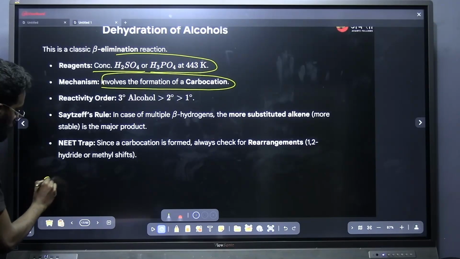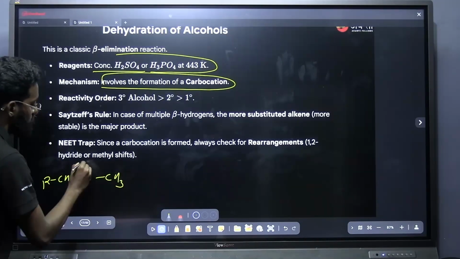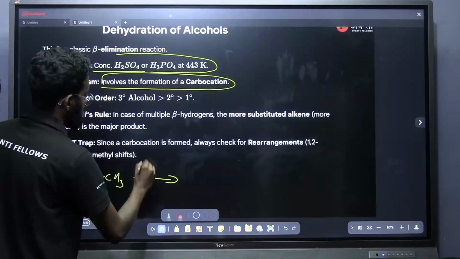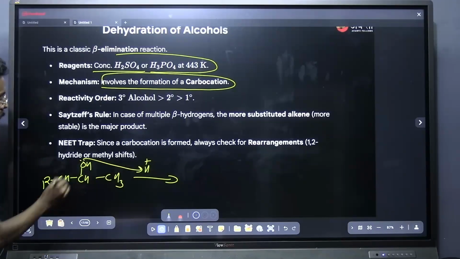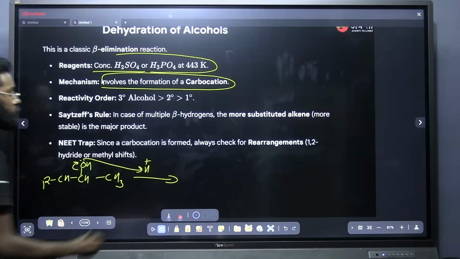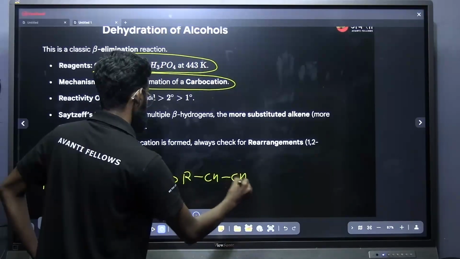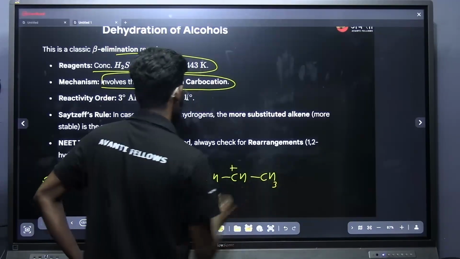Example, I can take RCH CH CH3 OH. This is an alcohol, and on treating this alcohol with H+, what is going to happen? The lone pair will be attacking the H plus, and there will be removal of water, which will lead to the formation of a carbocation, R CH plus CH2 CH3. I got a carbocation.